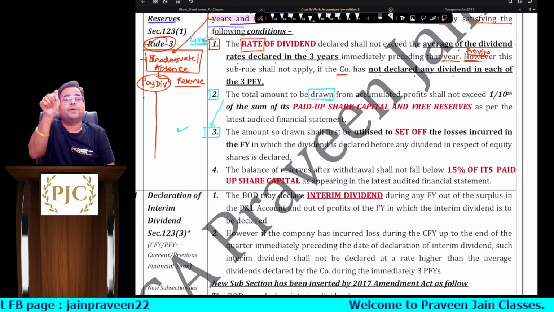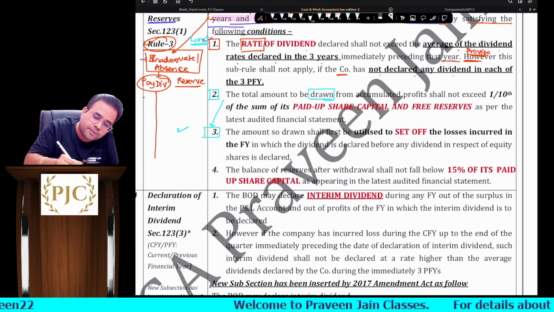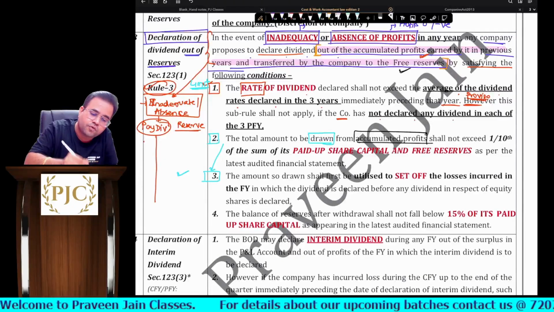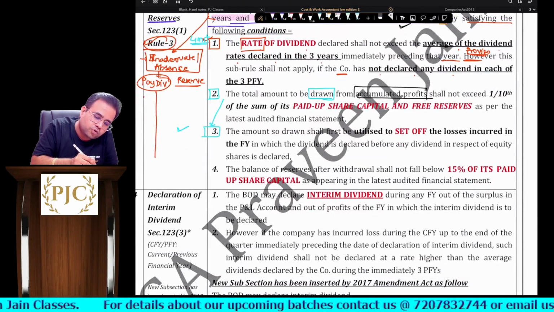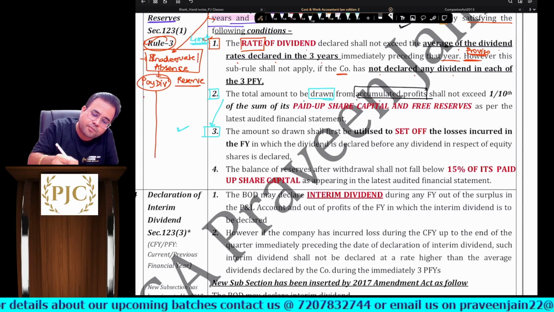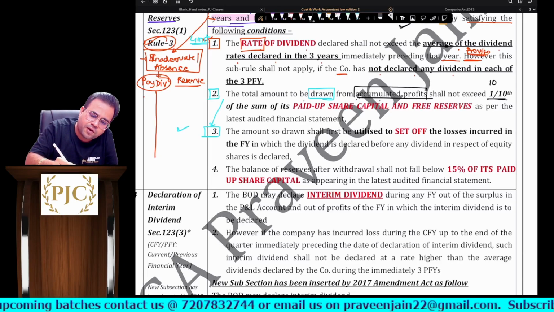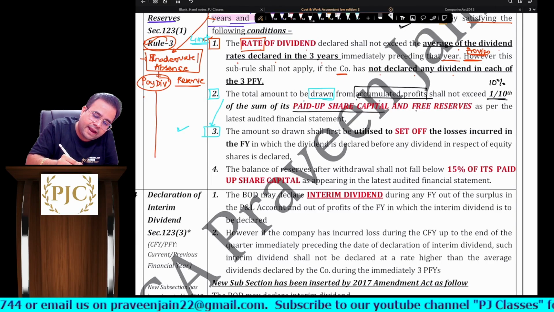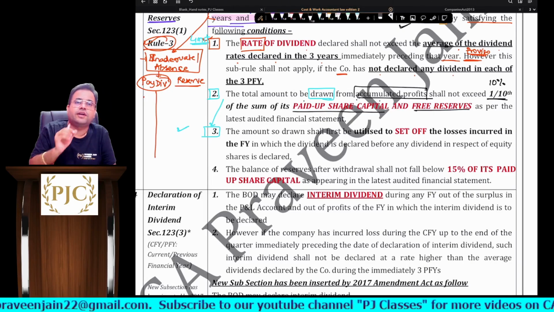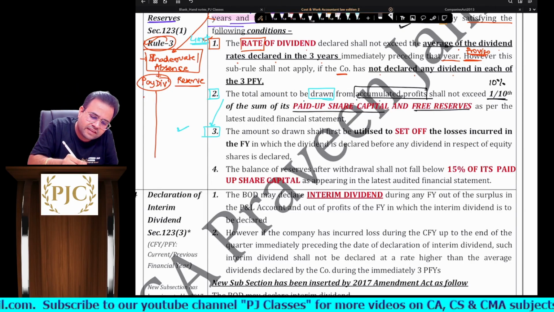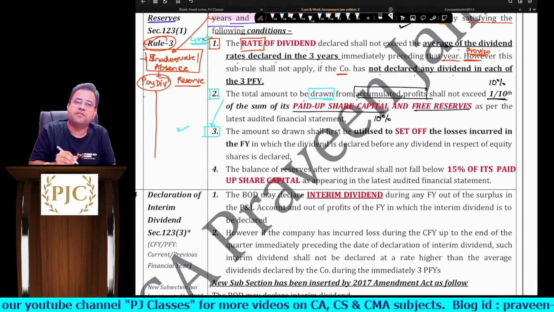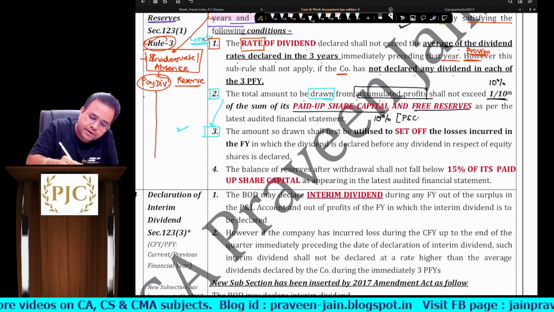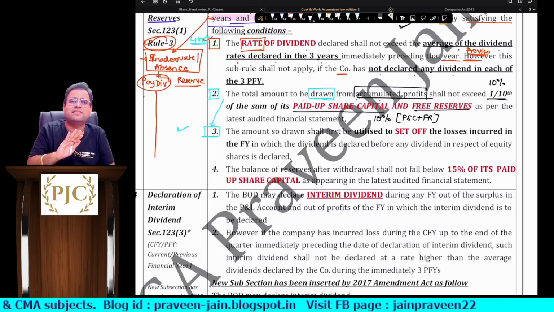The total amount to be drawn from where? From the accumulated profits. Now remember, which accumulated profits are we talking about? Those accumulated profits which are transferred to free reserves, sir. The total amount to be drawn from the accumulated profits shall not exceed how much? 1 by 10, that means 10%. 10% of what? Paid up share capital and free reserves as per the latest audited financial statement, sir. In other words, it is saying how much money you can draw from the free reserves. So 10% of paid up share capital plus free reserves. Is this a limit? No.